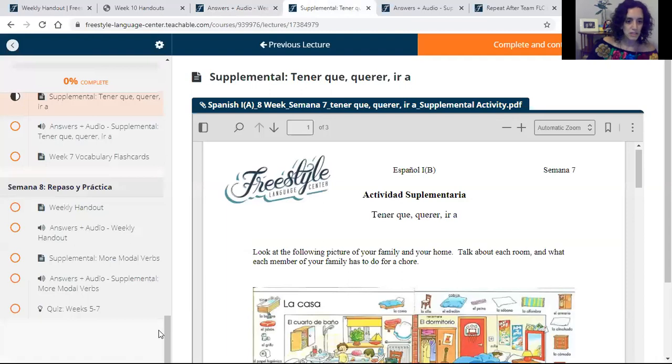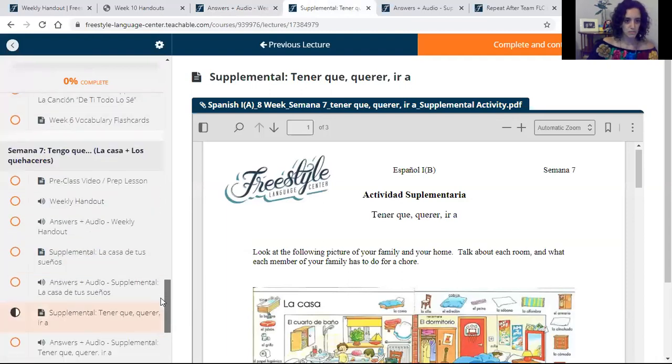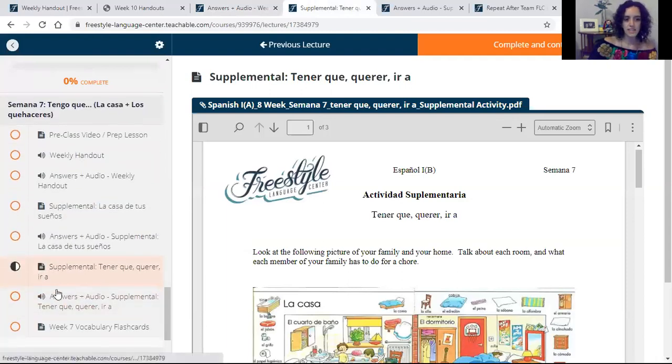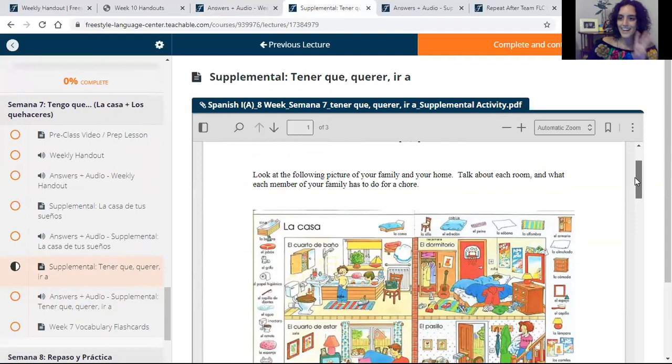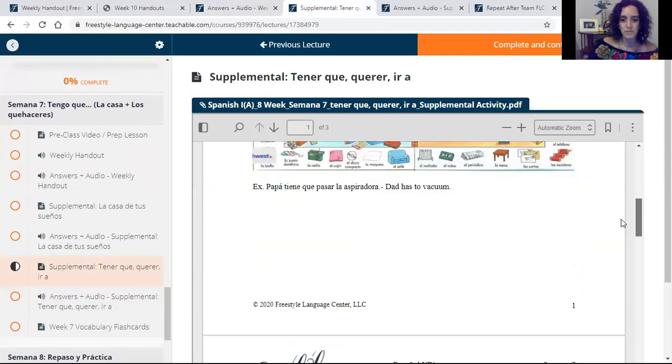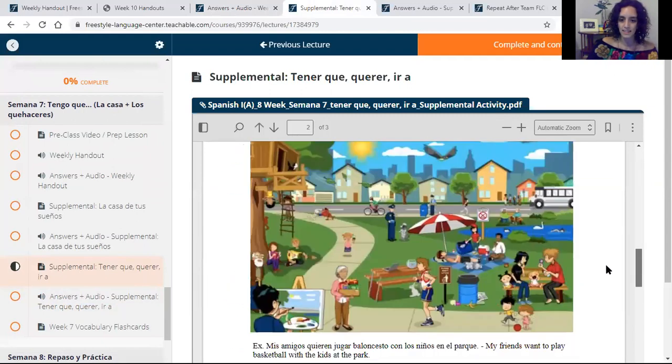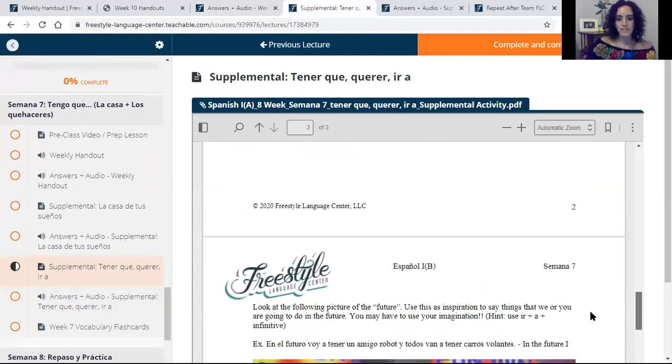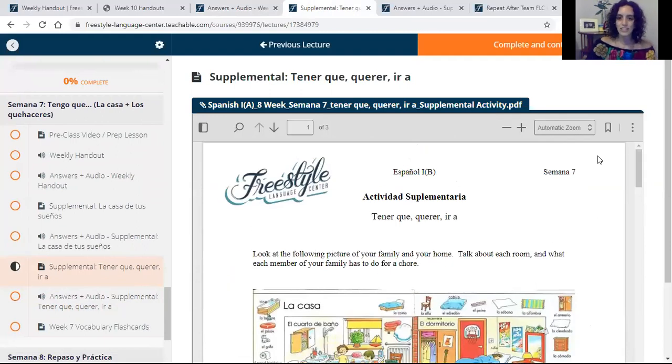And then remember, if you have the extra time and want some more practice, under Semana 7, there's a supplemental which uses tener que, querer, and ir a. So 3 different forms that we're going to be working with this week. So there are 3 different activities to go with that.